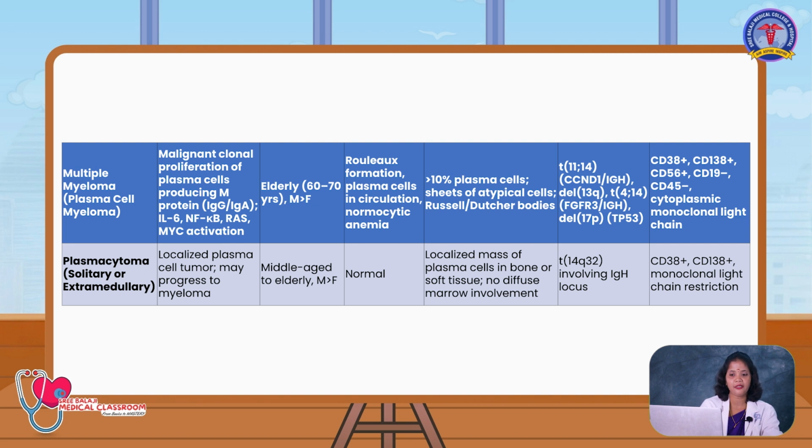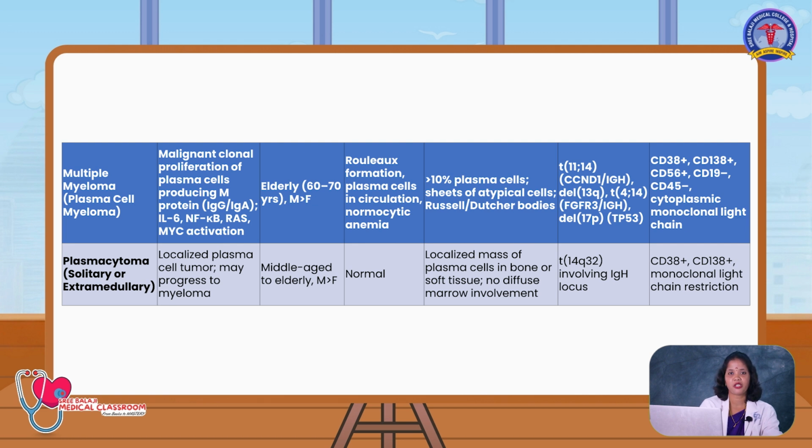Producing M protein, and it occurs in the elderly age group of 60 to 70 years. Males are affected more than females. Here you will be having the plasma cells in the circulation, but the RBC picture will be normocytic normochromic, and here more than 10% of the plasma cells and sheets of atypical cells, Russell and Dutcher bodies can be seen in the bone marrow. It occurs due to the translocation of 11 and 14.